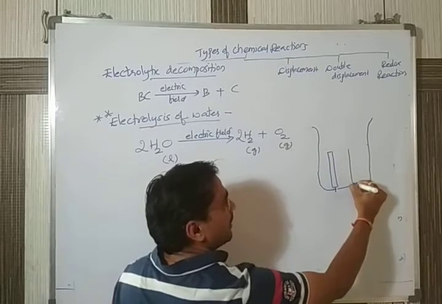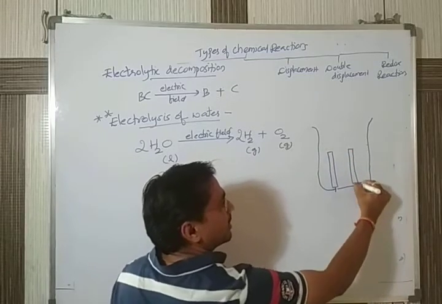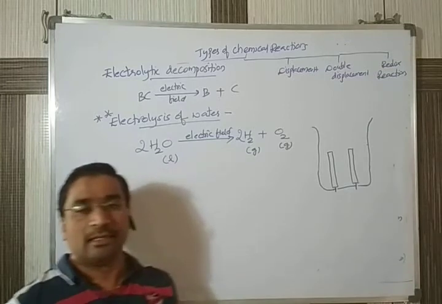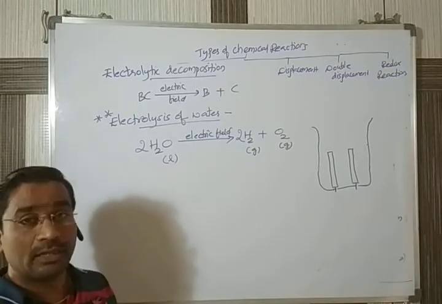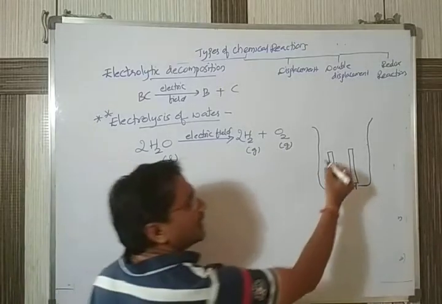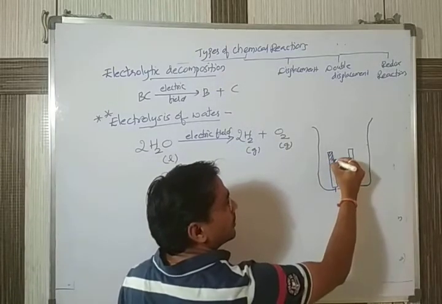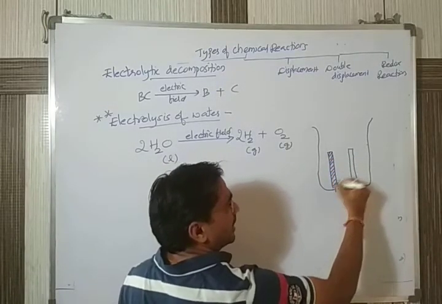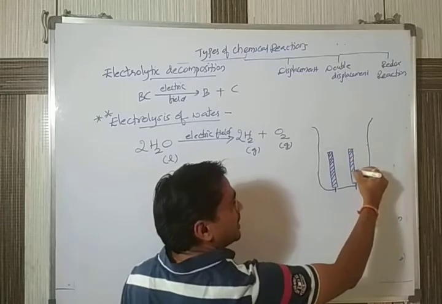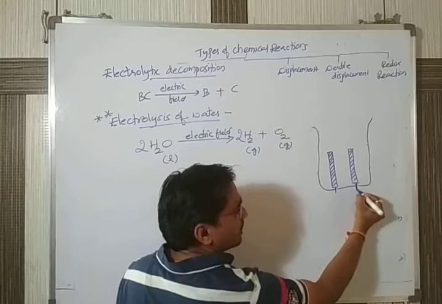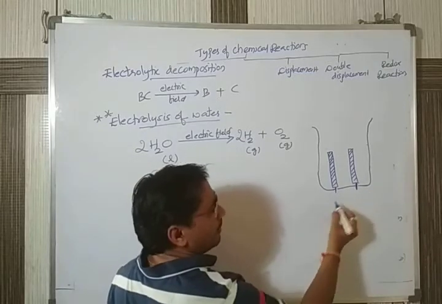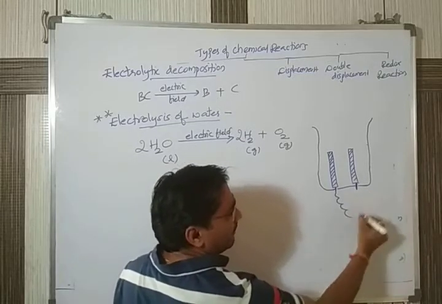Graphite rods are normally what we see in our pencils. You can take a graphite rod, the most available conductor of electricity. This is the graphite rod. Normally, these are the graphite rods you can take, and these graphite rods are inserted in these holes, and later on these graphite rods